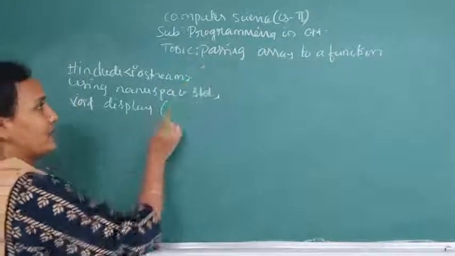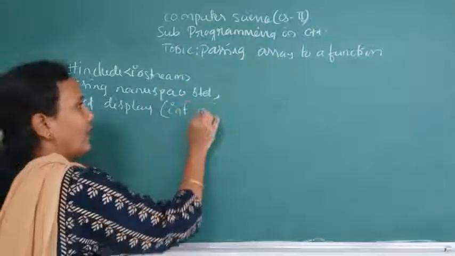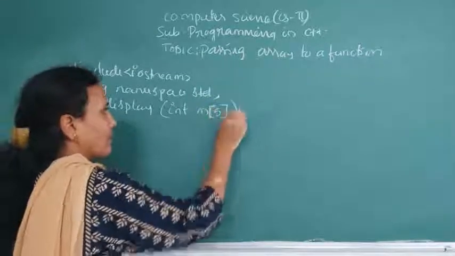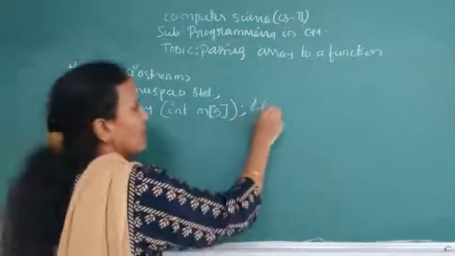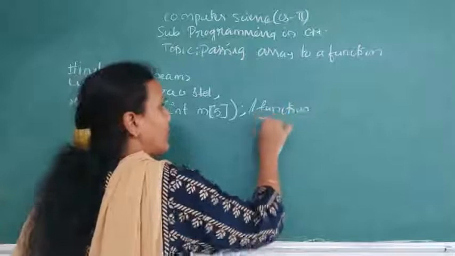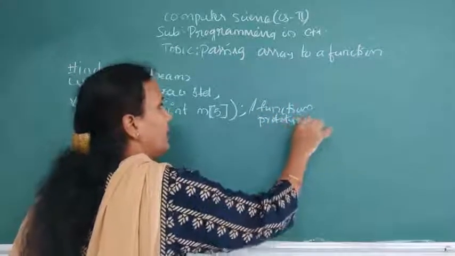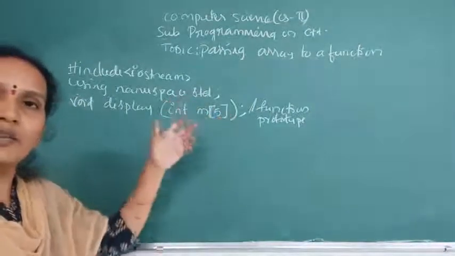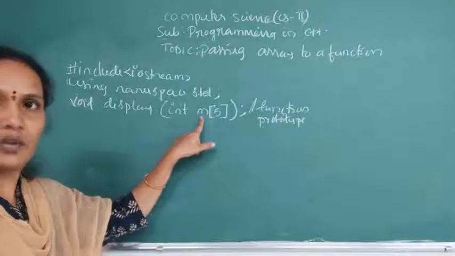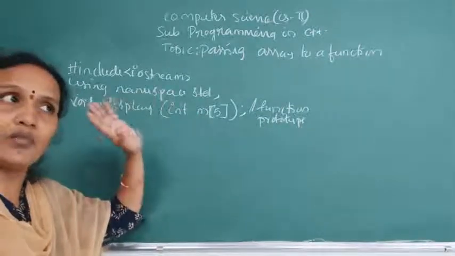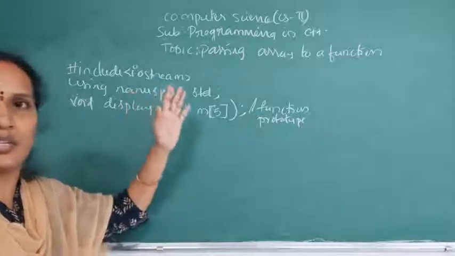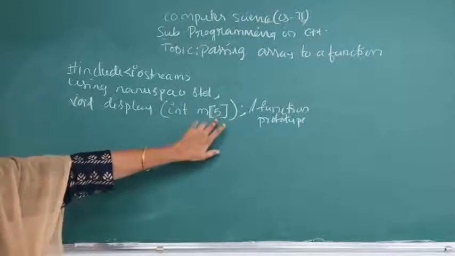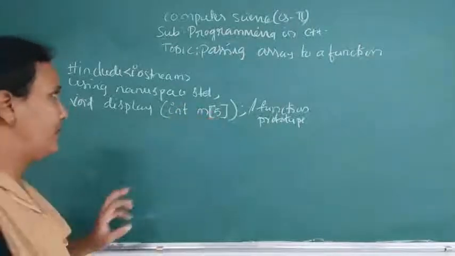Now here we will give m[5]. This is a function prototype. Function prototype means we declare a user-defined function. Till now x, y like that I have given. Now I have given an array. Array means more than one element. Till now, whatever programs I have explained were based on a single variable. Now in this program I will explain an array, and the size of the array is 5, meaning that the array is holding 5 elements.